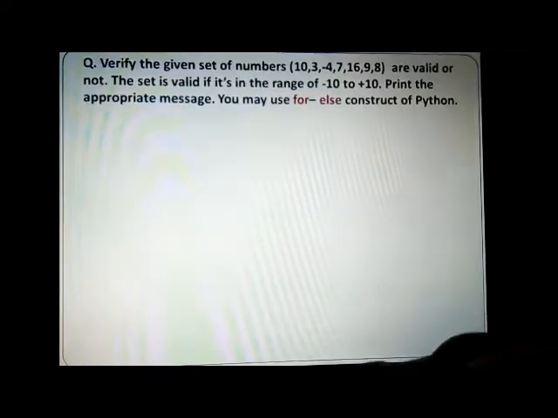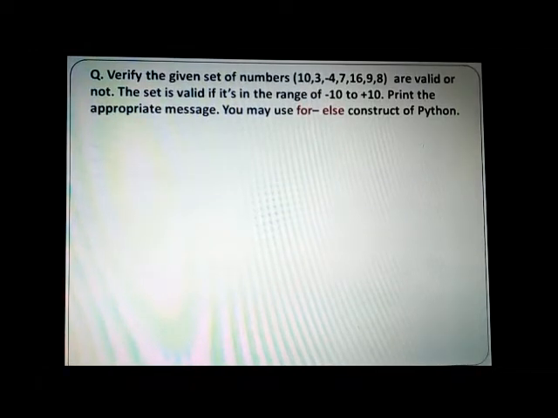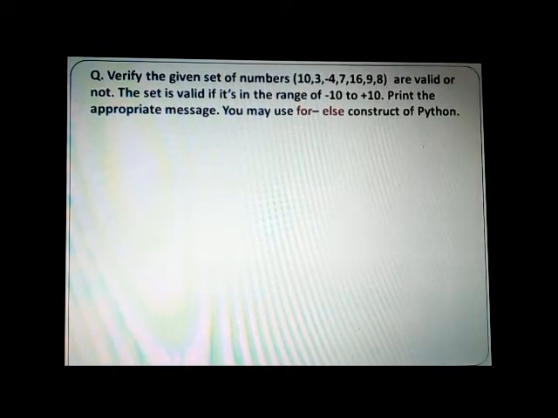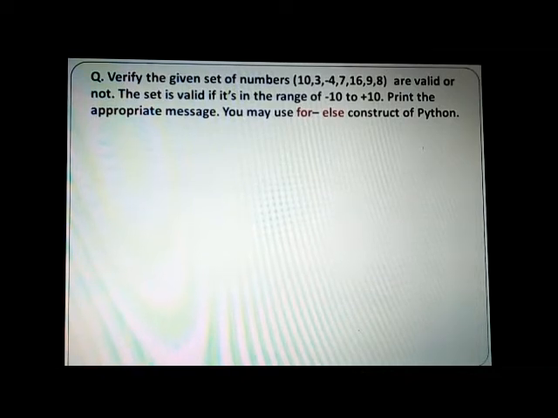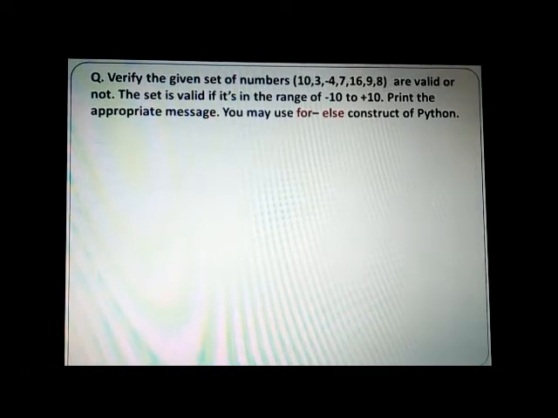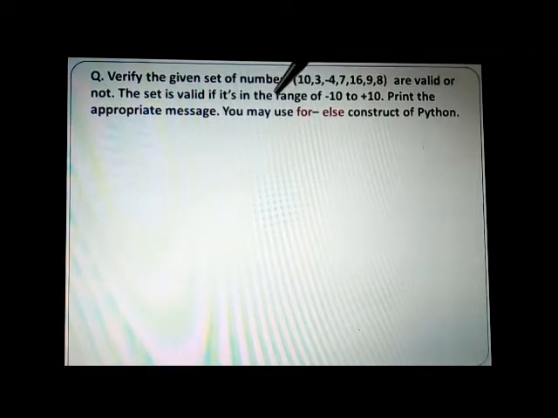So with this, let us go through this example which says: verify the given set of numbers. A set is given to you, a set of numbers, like positive numbers and negative numbers, and prove whether this set is valid or invalid. The constraint is that the set is valid if it is in the range of -10 to +10. So if every number falls in this range, then only the set is valid. If any number is not in this range, then the set is not valid. So print the appropriate message, or you may use the for else construct of Python.